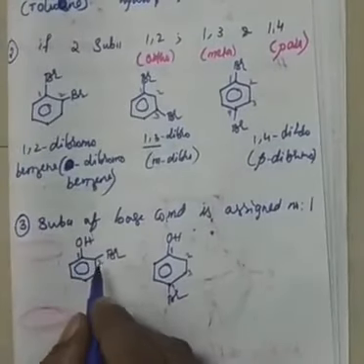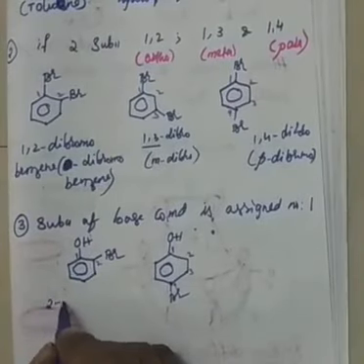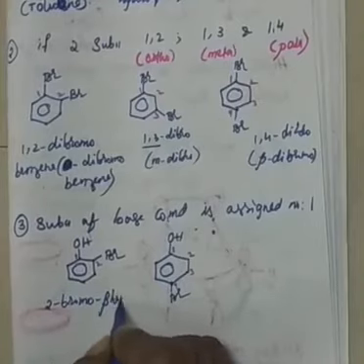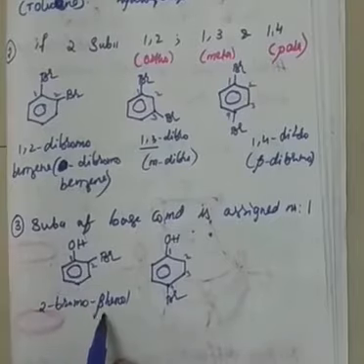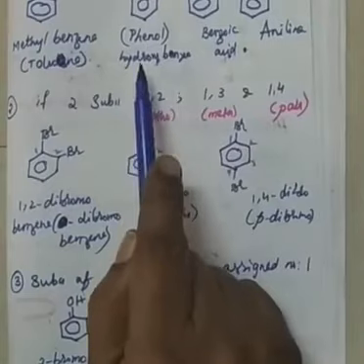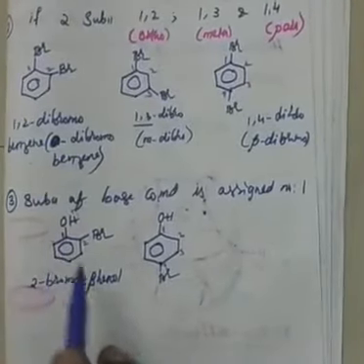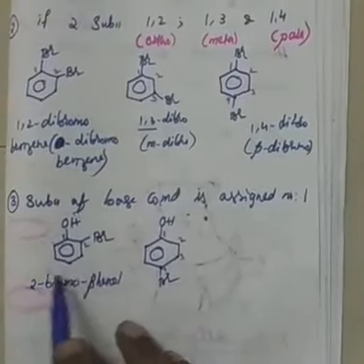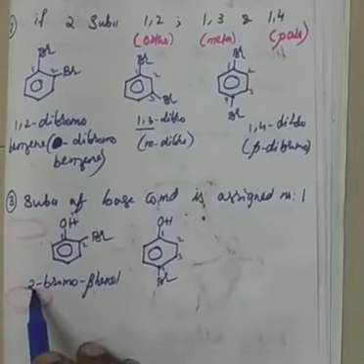So what is that numbering? See here, 2-bromo we have to pronounce. You know, substituents have to be prefixed first, right? So 2-bromo. Phenol I can say directly. I need not say 1-hydroxybenzene because I told you that phenol is also an adopted IUPAC name, right? If you want, you can say 2-bromo-1-hydroxybenzene, then also it is correct. But phenol is so common that we directly use this compound as the base compound, phenol, and the substituent is pronounced as a prefix.